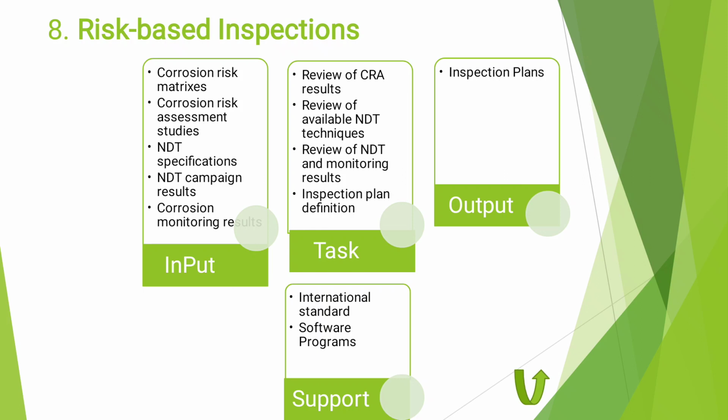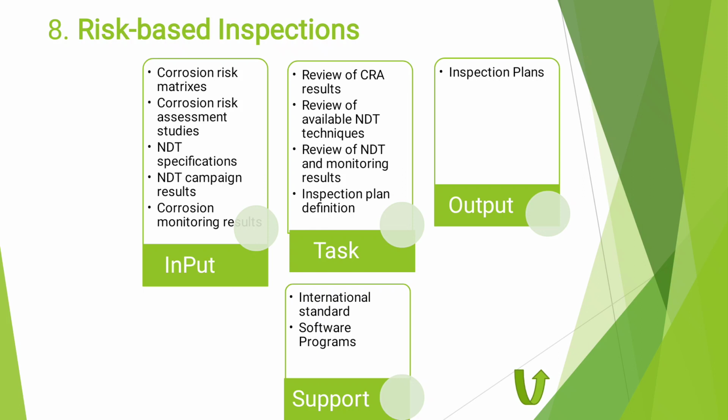For example, in the design we selected the corrosion allowance as 6 millimeter for 20 years of lifetime, but during the first campaign we confirm it is still 6 millimeter, and then 3 or 4 years later we check how much the corrosion rate is.